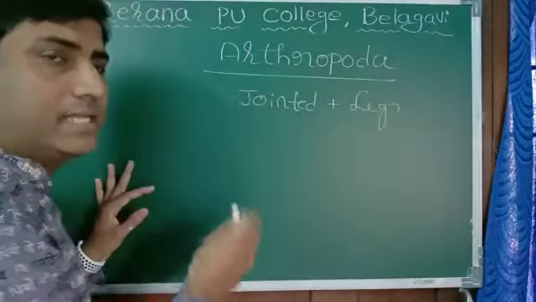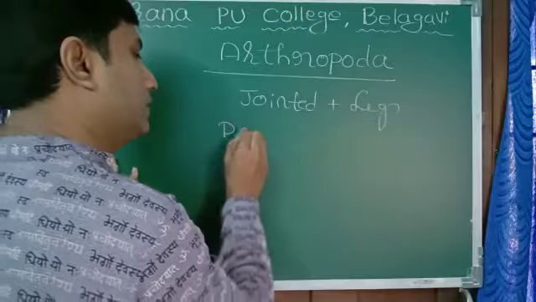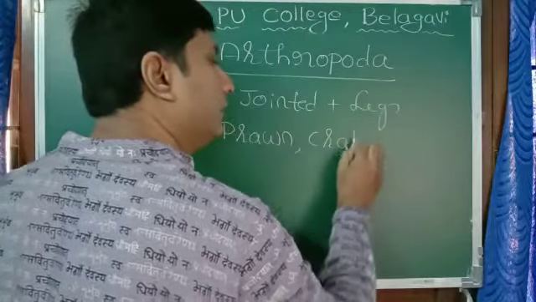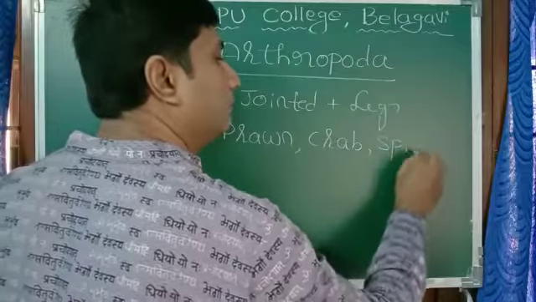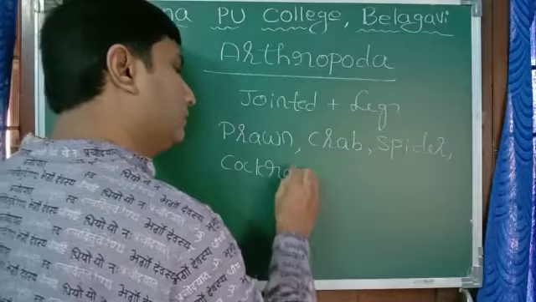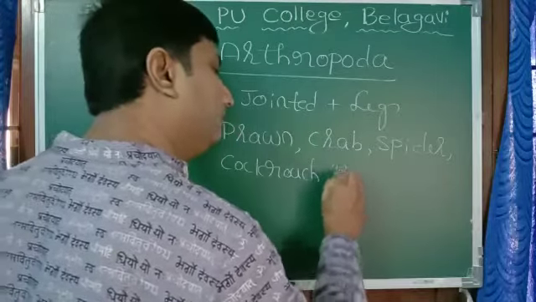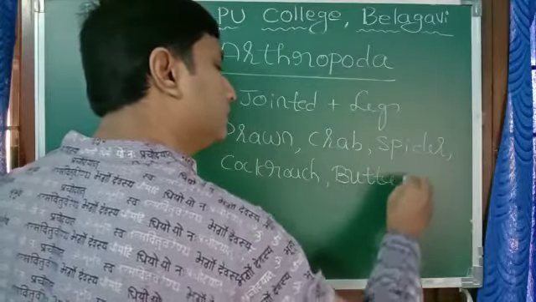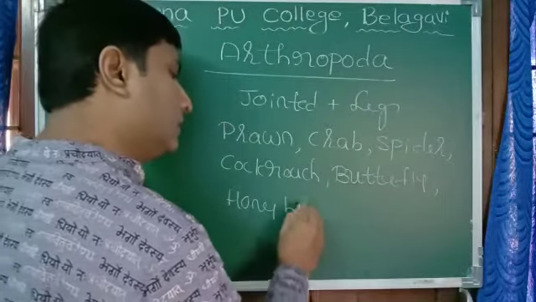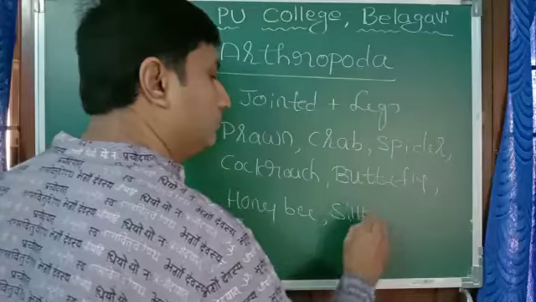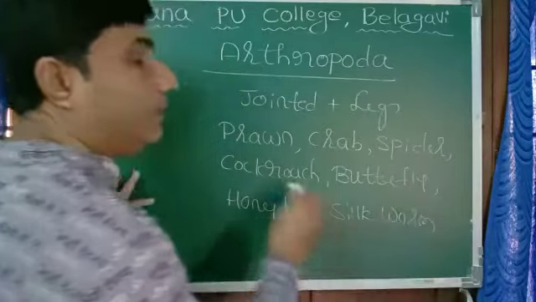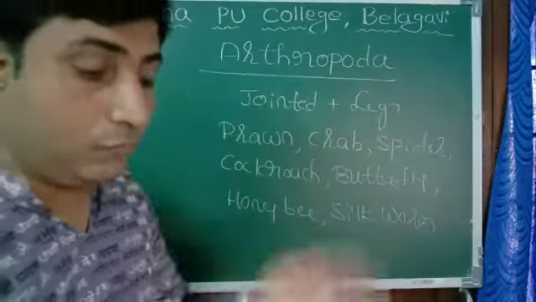You can take any example: prawn, which lives in water, crab, spider, cockroach, butterfly, honeybee, silkworm, and whatnot. And one more very important thing: wherever you go you will find Arthropoda.